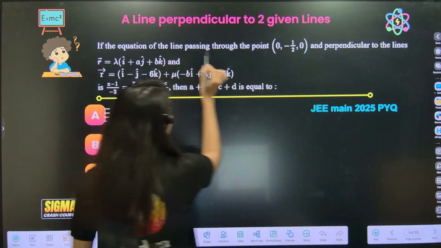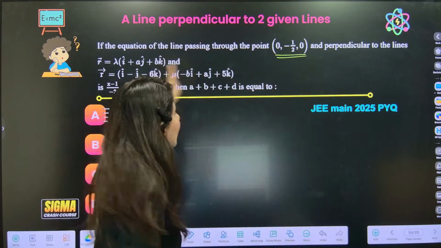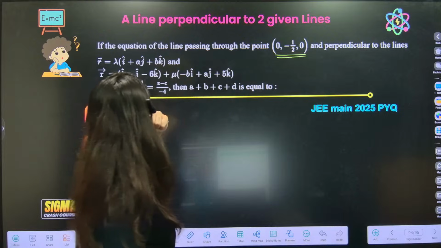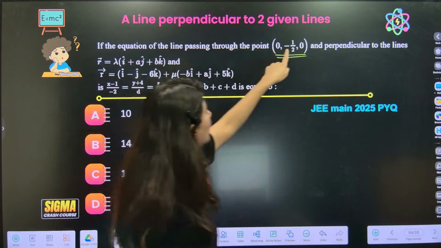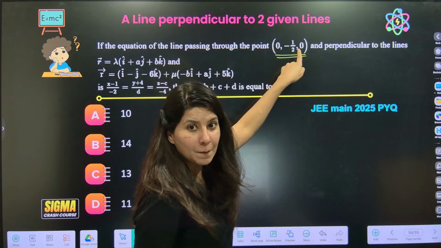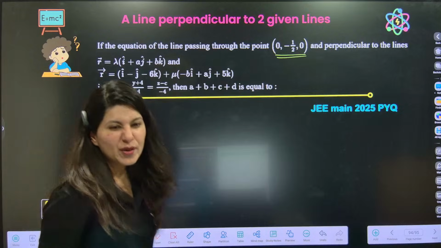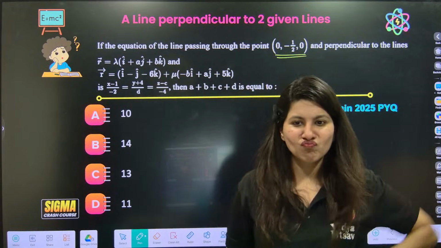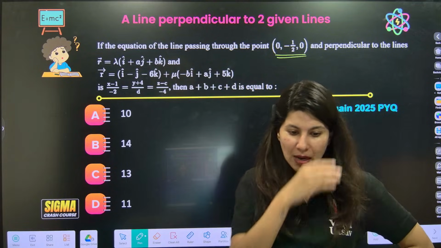If the equation of the line passing through this point, ma'am, the moment I read the very first statement, okay, I'll be like, the equation of line passing through this point, okay, and for something is there. Why are they celebrating again? I don't know.